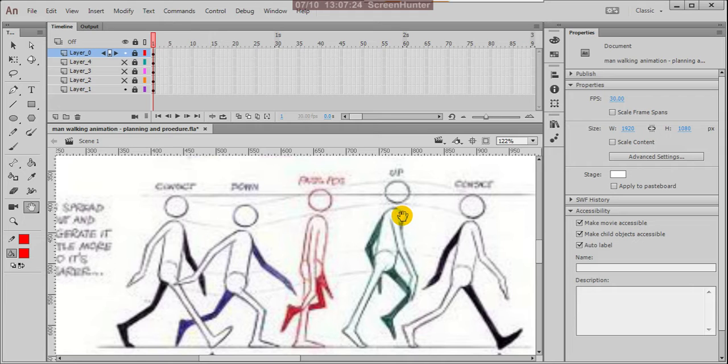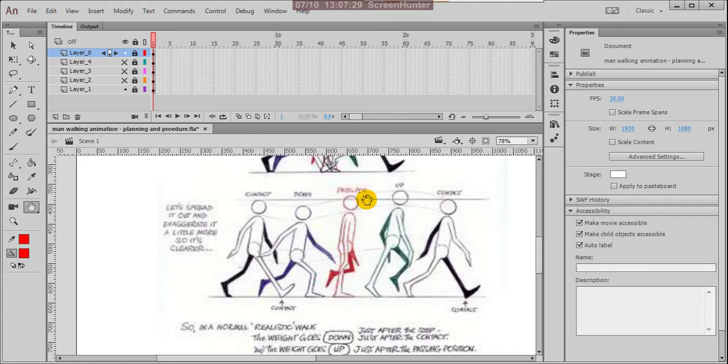For the same reason, your body goes to maximum height. Compared with the other previous poses, this is more up, so this is the up pose. And then this black leg touches the ground here, and the lifted toe is relaxed.